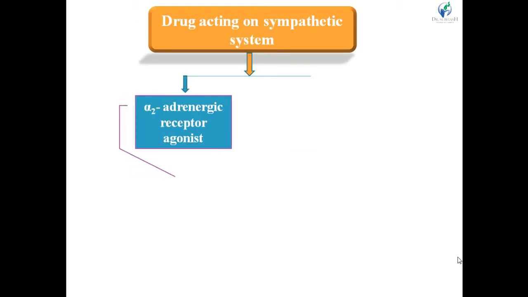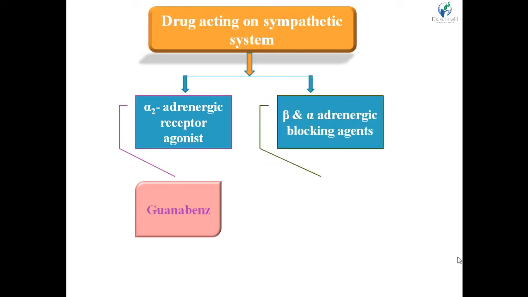Fifth subclass is alpha-2 adrenergic receptor agonist. Example is guanabenz. Sixth class is beta and alpha adrenergic blocking agents, mixed acting agents. These agents block both beta and alpha adrenergic receptors. Examples are labetalol and carvedilol.